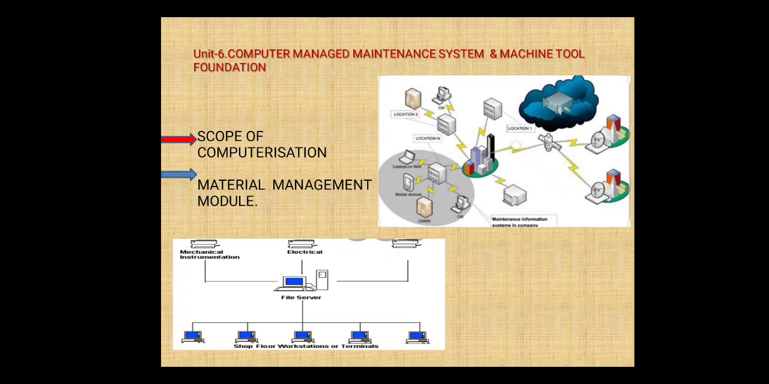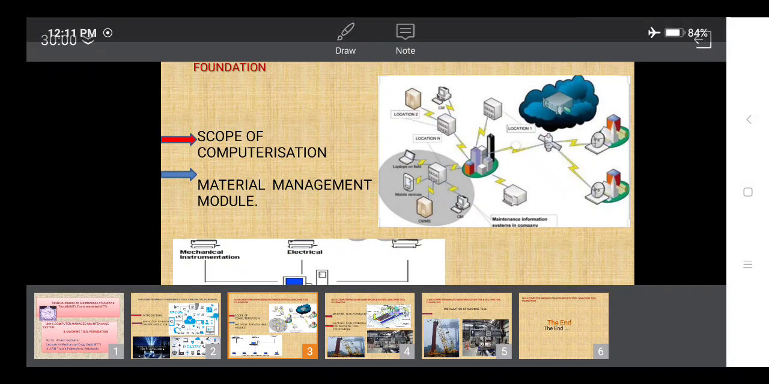In the exam they may ask, explain the scope of computerization, for 7 to 8 marks. At that time you have to write all these things systematically. So this is all about the scope of computerization.